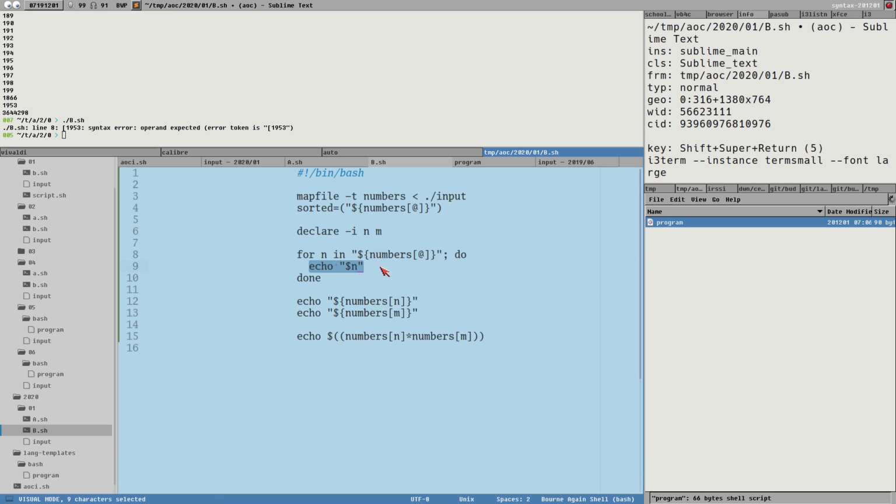Then we say here sorted n is equal to 1.